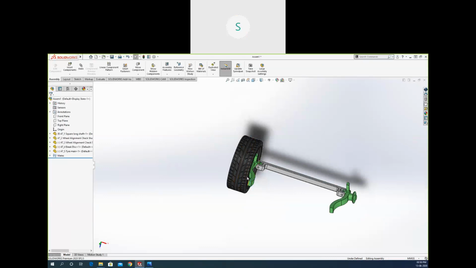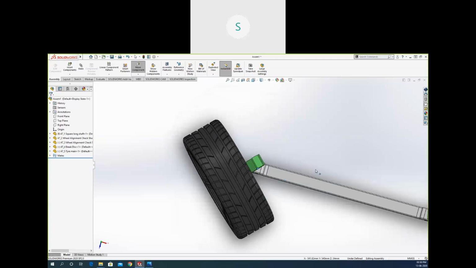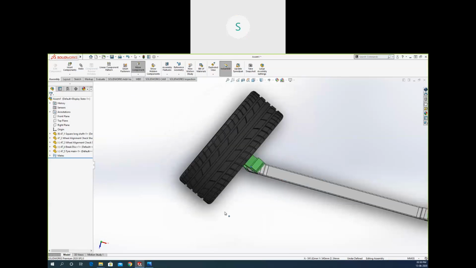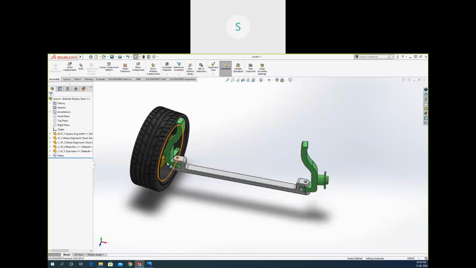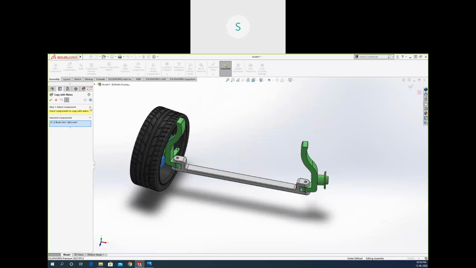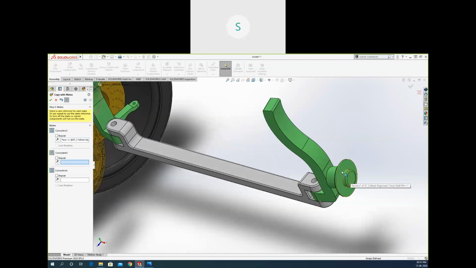If you rotate the component now, it will not go further from this option and it will not go further from here. So this is the method, you can just use the relations to control your component. Okay. If you need to add another part, a similar part here, we have a very easy option. From here, we can just copy it with the help of mates also. Just click here. I need the concentric relation. Here I need to choose the face.